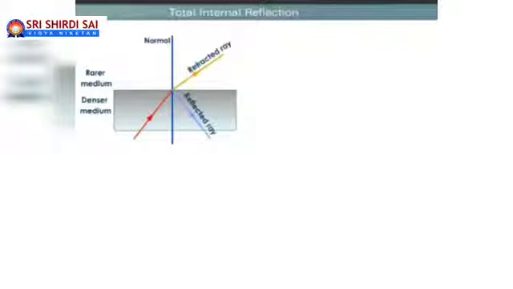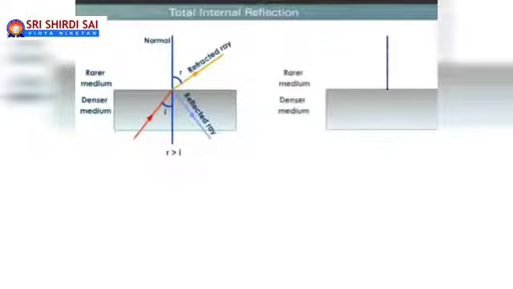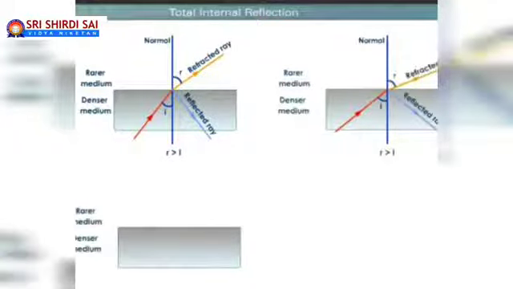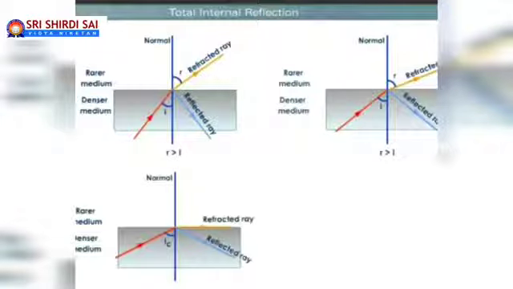Of course, a part of the light can reflect, because you have learned in the introduction of optics already that whenever light falls on a surface, a part of light can be transmitted, a part can be reflected, a part can be absorbed. So according to that, you are seeing the light traveling from denser to rarer. Most of the light will be refracted as it is transparent.